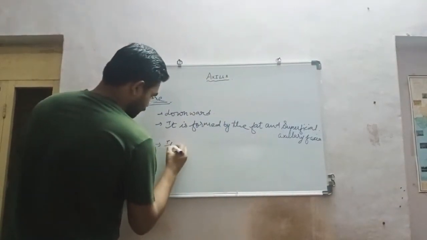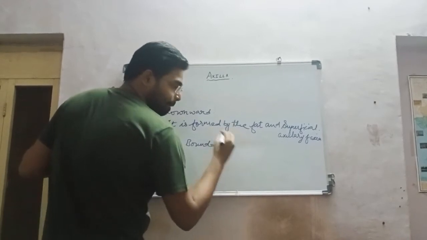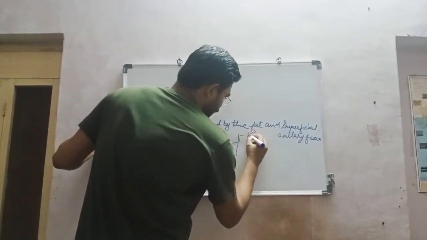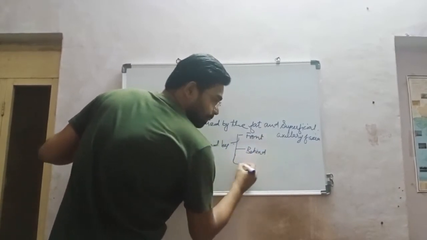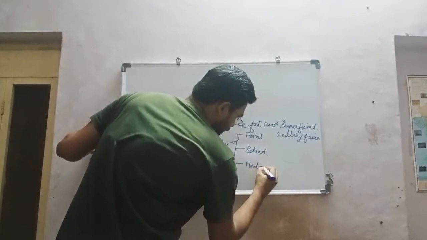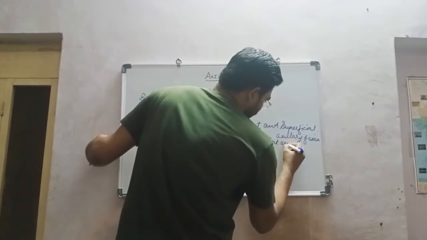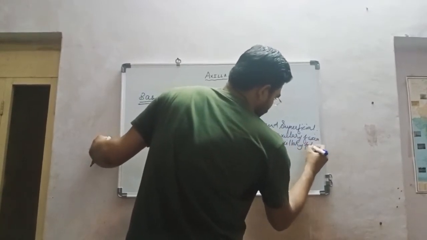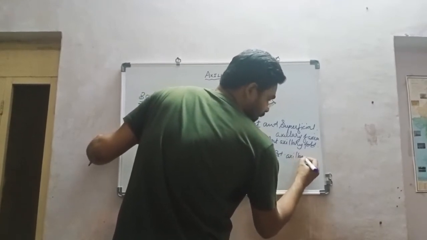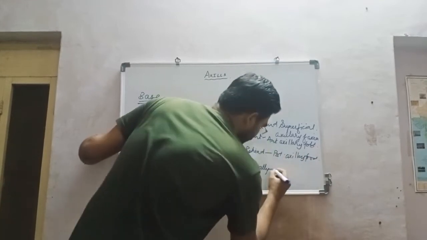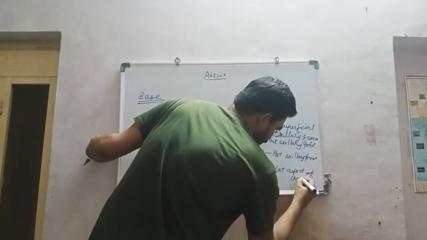It is bounded in front by the anterior axillary fold, behind by the posterior axillary fold, and medially by the lateral aspect of the chest wall.